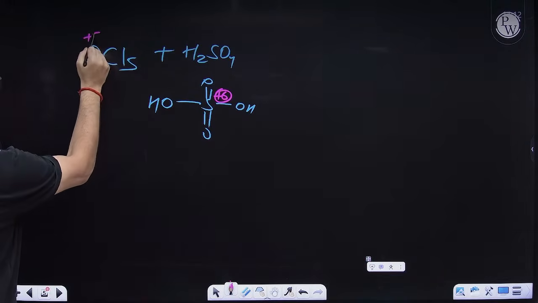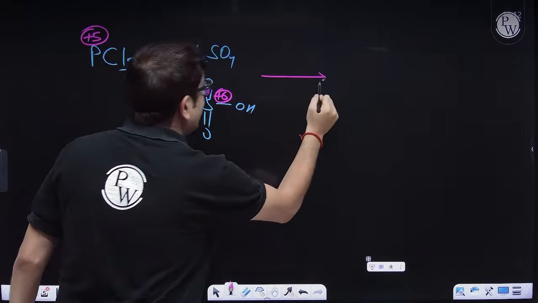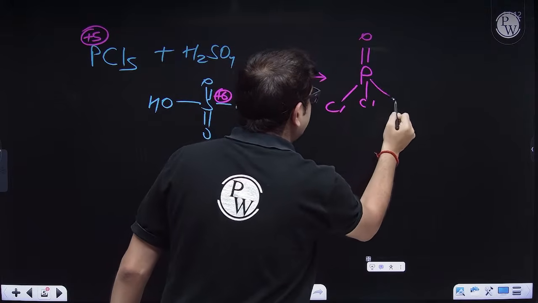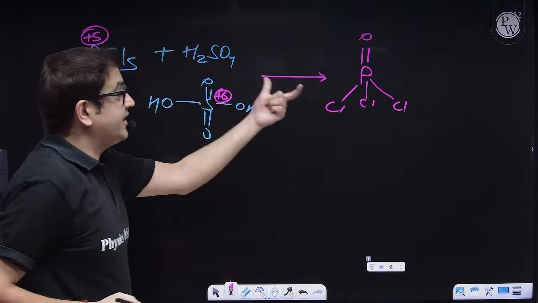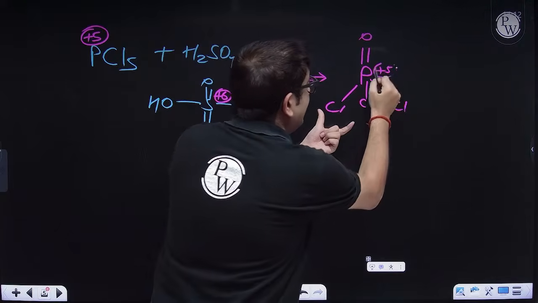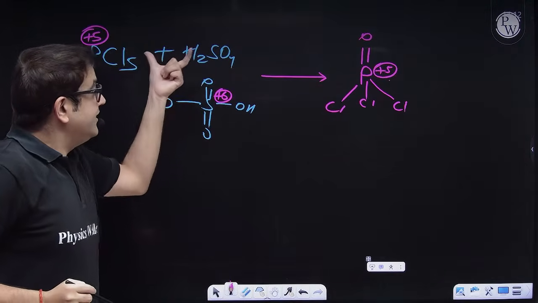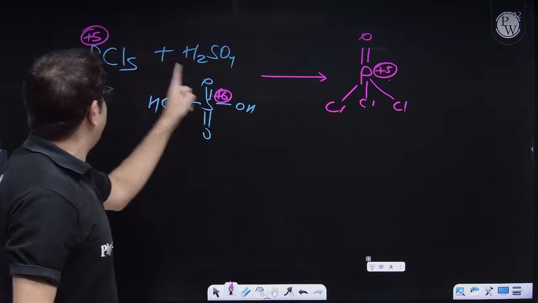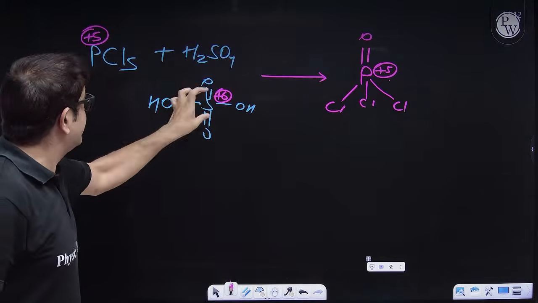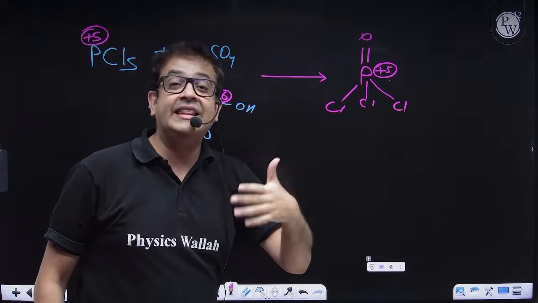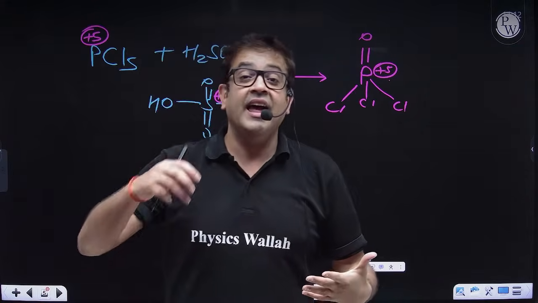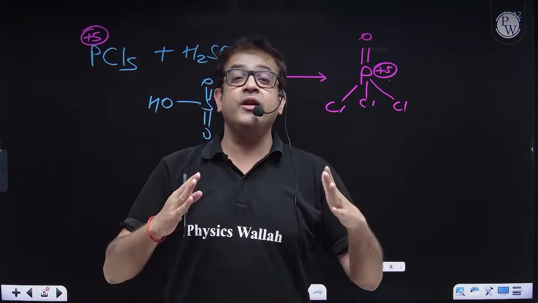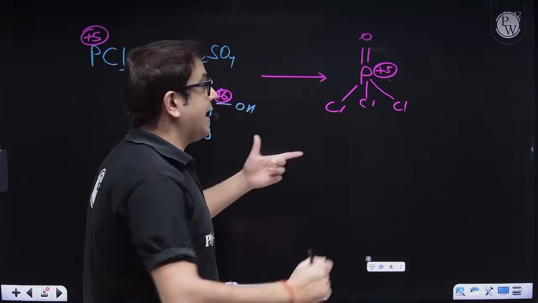Here phosphorus is in +5 oxidation state. So beta, once you get POCl3 as an oxide of phosphorus, the oxidation state of phosphorus is still not changing. And why is this H2SO4 treating, sir? Because both of them are in their maximum oxidation state. Both sulfur and phosphorus are in their maximum oxidation state, and therefore both will have the same tendencies, and therefore the change of oxidation state does not happen.